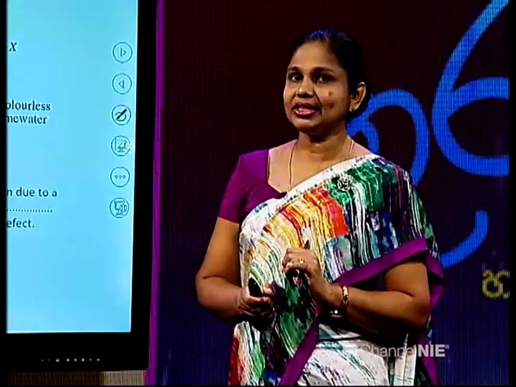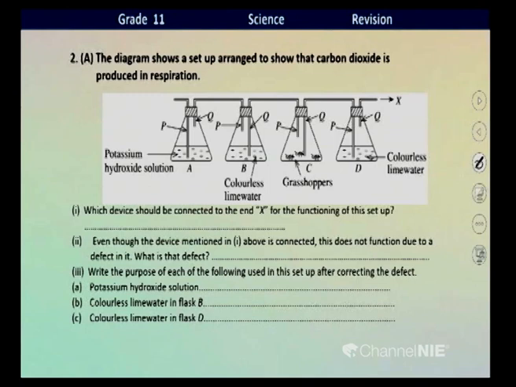As carbon dioxide is available, the colorless lime water in the last flask, D flask, turns milky. This is how we confirm that carbon dioxide gas is released during respiration. Now we will move to the questions, children, right?